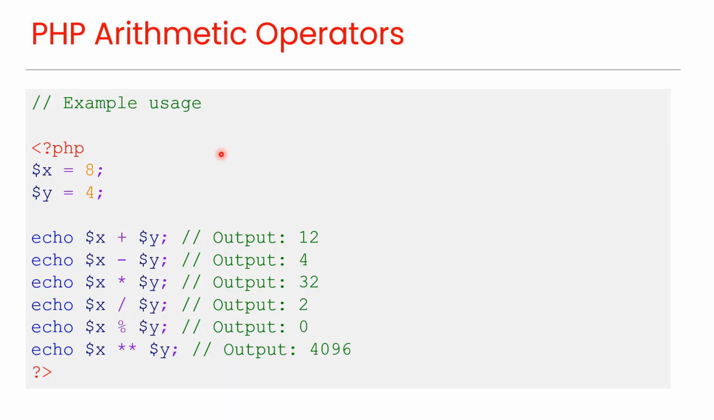This is an example of PHP arithmetic operators. In this example, we have two variables, x and y, having these values, and here we are using various arithmetic operators. This is addition. This is subtraction. This is multiplication. This is division. This is modulus. And this is exponentiation. And these are the respective outputs.